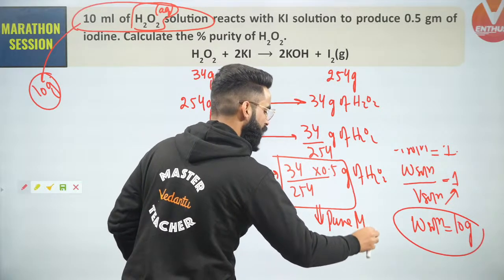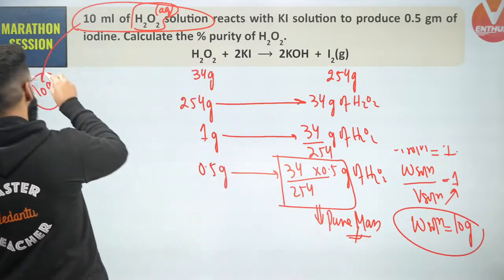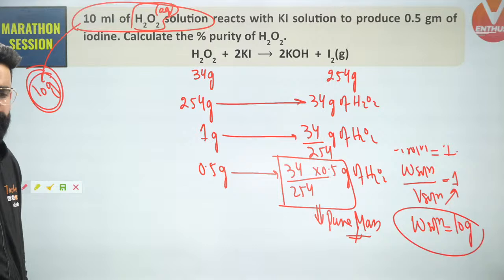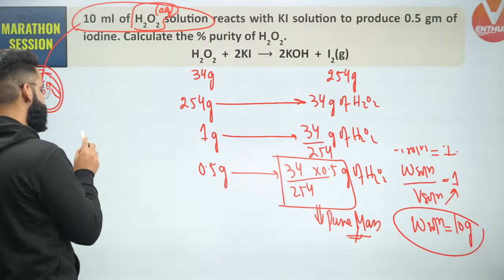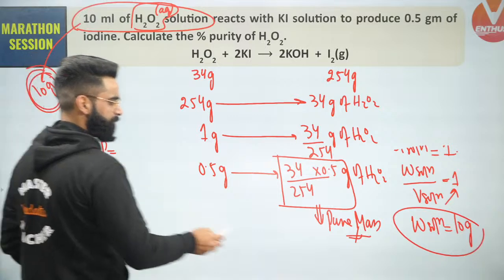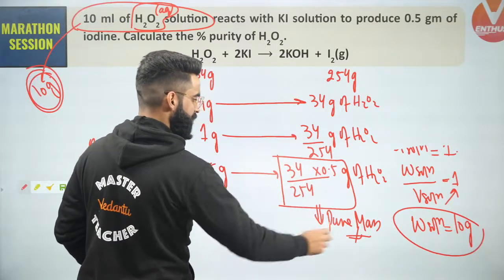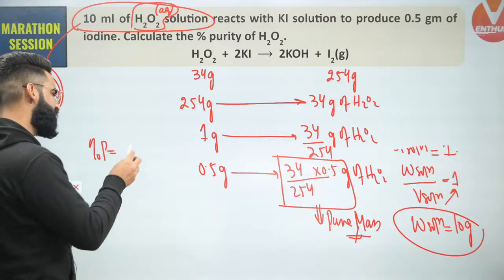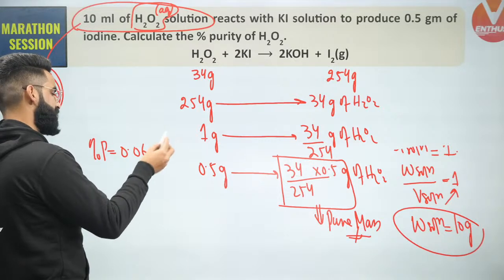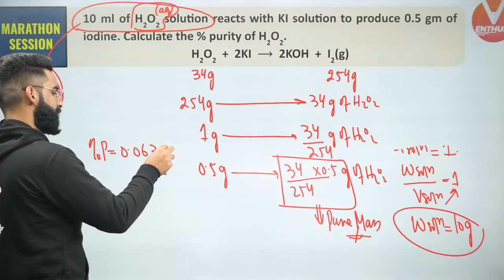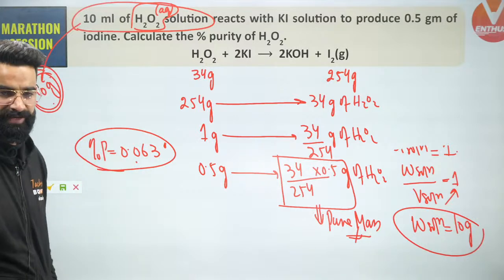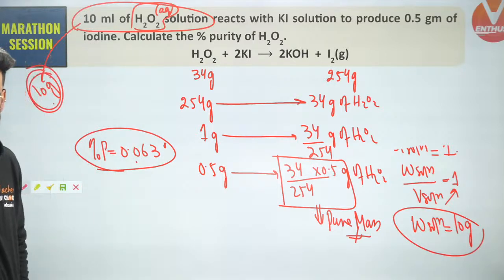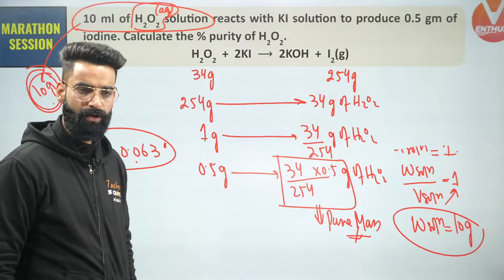So people, I got the pure mass of H2O2. I know the impure mass of the sample of H2O2. I know both the things. I can simply get the percentage purity right here. Percentage purity is equal to the mass of pure H2O2, which is this much, divided by the mass of impure H2O2, which is this much, multiplied by 100. You'll be getting the final answer, I guess, as 0.063%. This is going to be the percentage purity of the sample, which you'll be getting at the end, right?